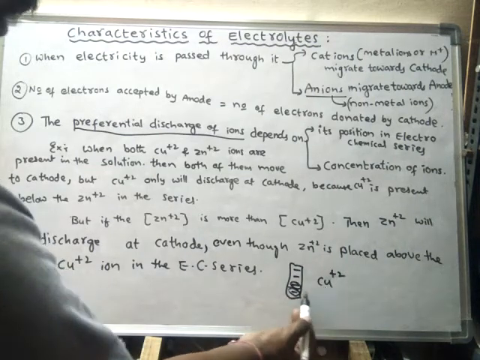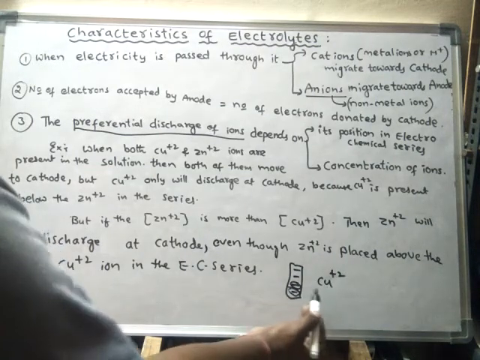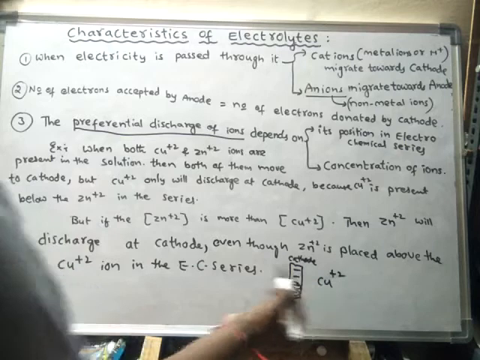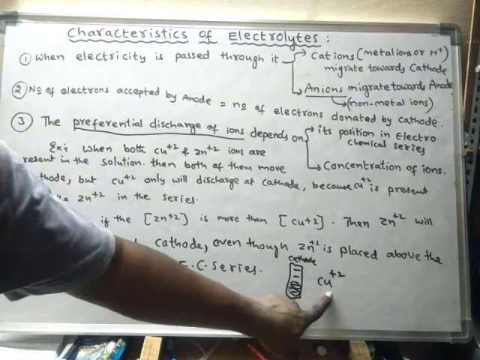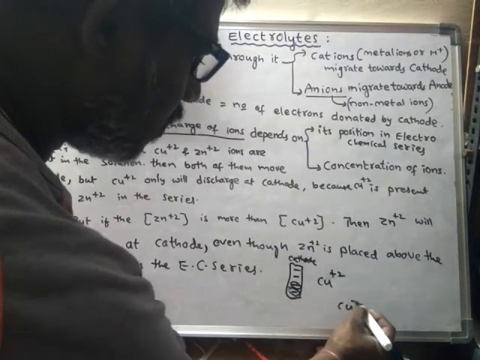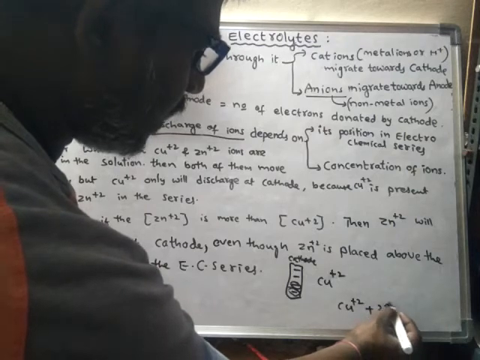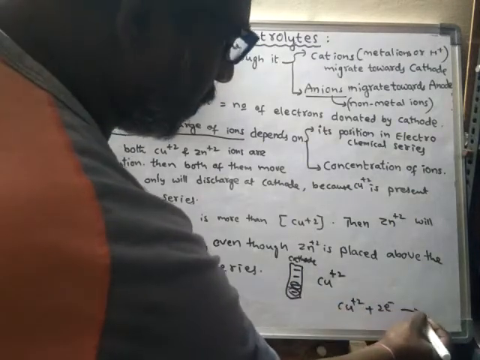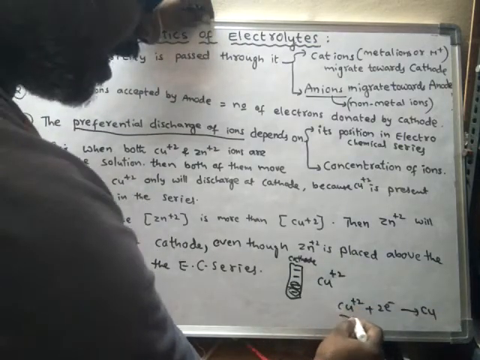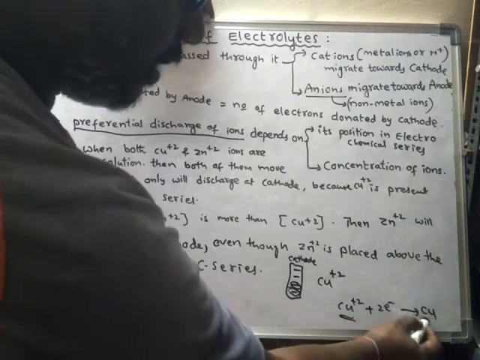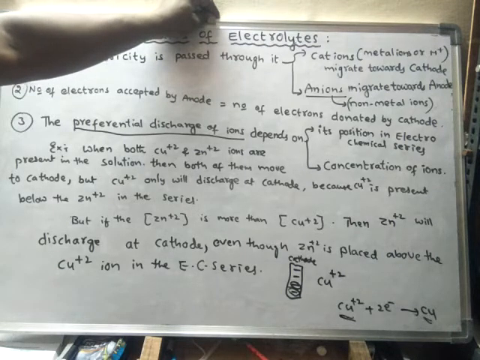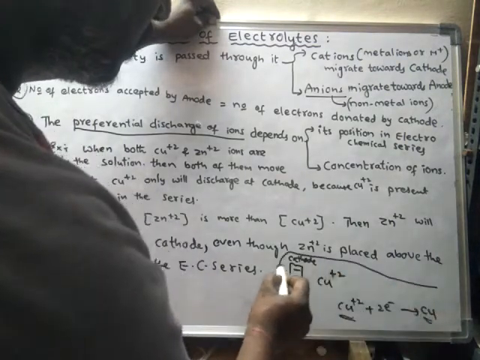After moving towards the cathode, this cation will take electrons from the cathode and convert into a neutral atom. So the cation is losing its charge and becoming a neutral atom. That process is said to be discharge. So the discharge of ion takes place at electrodes.